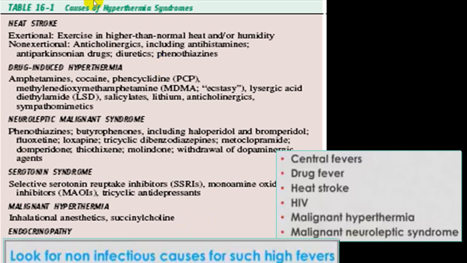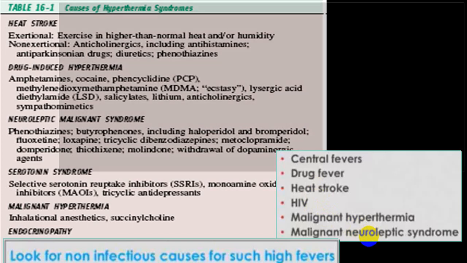So you will have to find out whether it is heat stroke, whether it is drug induced, whether it is neuroleptic, whether it is serotonin, whether it is malignant hyperthermia or endocrinopathy, etc. You will have to find out those. So central fever, drug induced fever, heat stroke, HIV individual, malignant hyperthermia, neuroleptic syndromes, all will be non-infective pathophysiology.